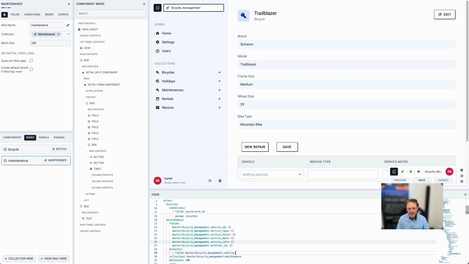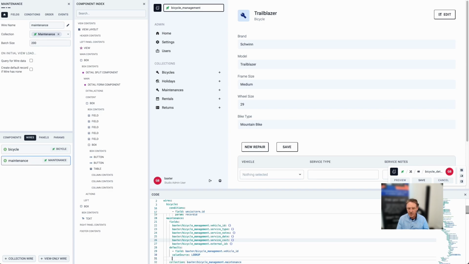vehicle_ID. Then I'm going to create a new line here in the code, and this is YAML, yet another markup language, and create the valueSource with a capital S, and it's going to be a lookup. So I'm looking up from that database to the bicycle one. Just watch the formatting. Then the next one is I'm going to place the lookup wire that I'm going to choose, and that's the bicycle one.